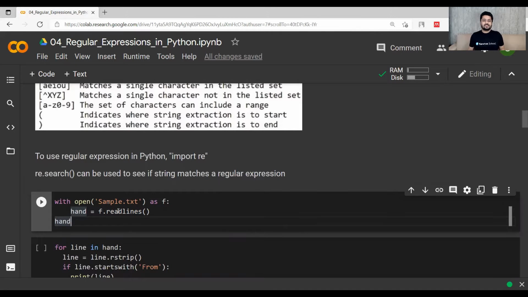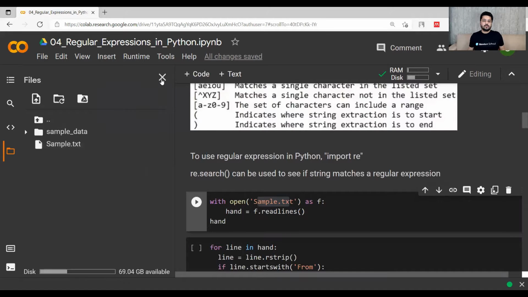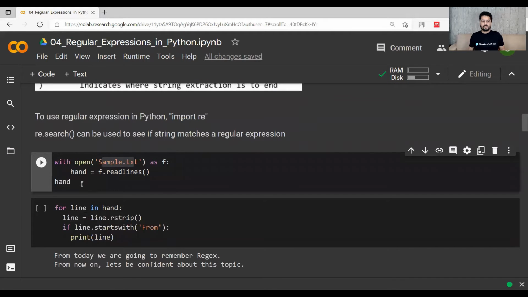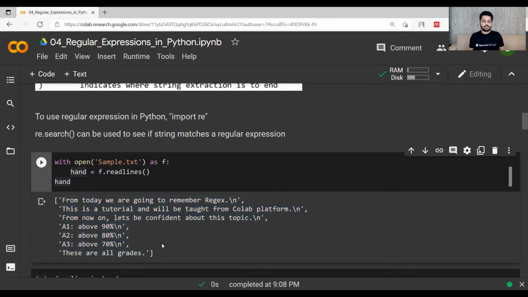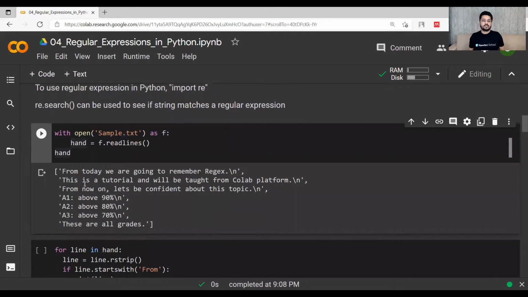I have written a few lines in this sample.txt file, and I have already imported it into this file section. It is provided on the GitHub page where this code is. You can even write your own text file. So let's say that with open file as f, I have to read all the lines and print them. These are the lines which are printed, a total of 7 lines, and we will now do some searching on these lines.